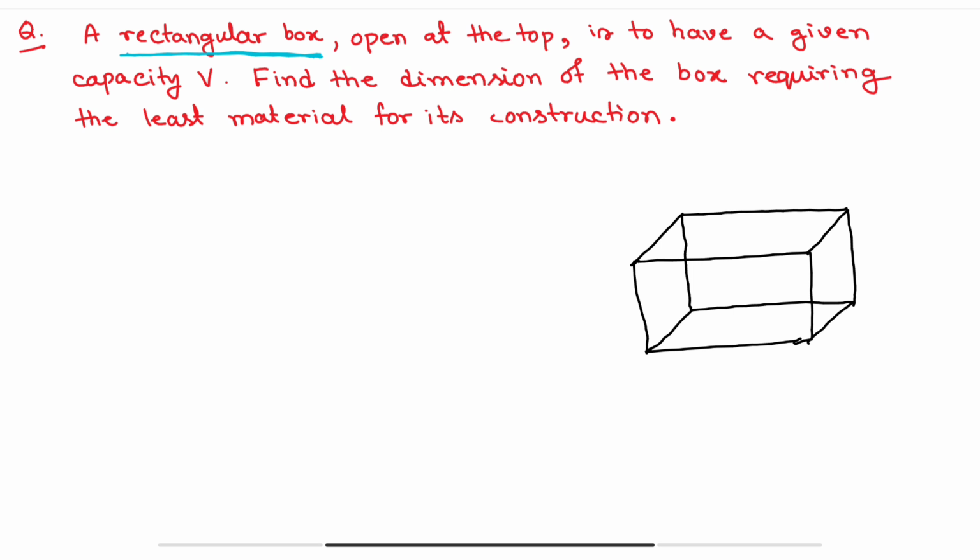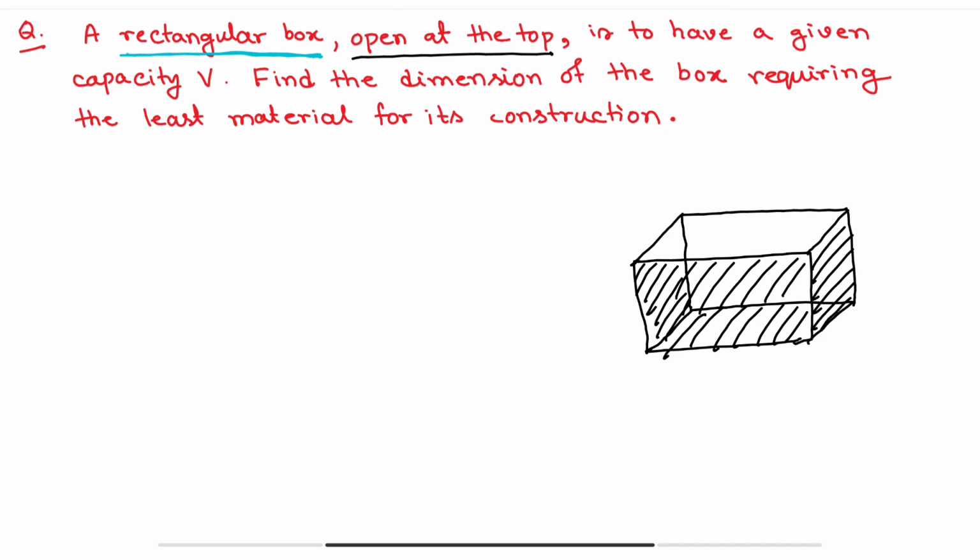And the second data given is that it is open at the top. That means the top side is open. So all other sides will be closed. So these sides are closed, all these sides are closed, only the upper portion is open.